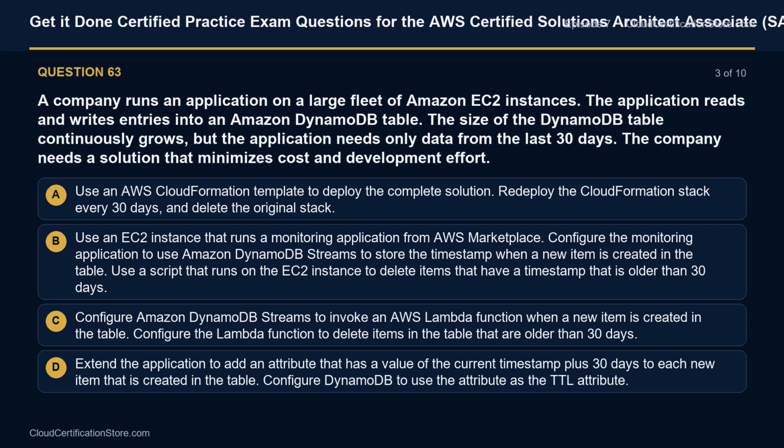Option C. Configure Amazon DynamoDB Streams to invoke an AWS Lambda function when a new item is created in the table. Configure the Lambda function to delete items in the table that are older than 30 days. Option D. Extend the application to add an attribute that has a value of the current timestamp plus 30 days to each new item that is created in the table. Configure DynamoDB to use the attribute as the TTL attribute.